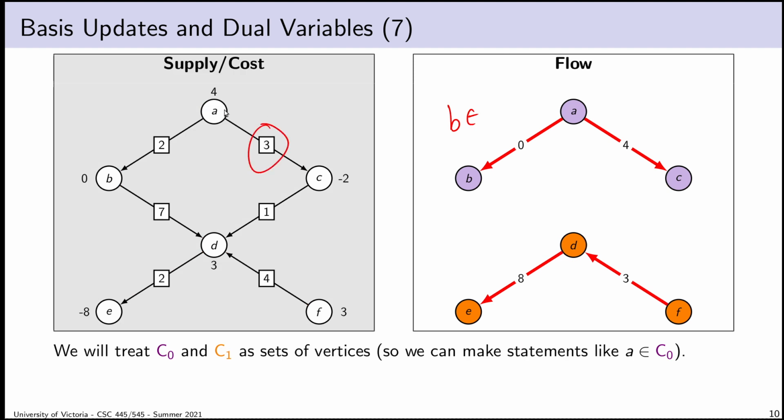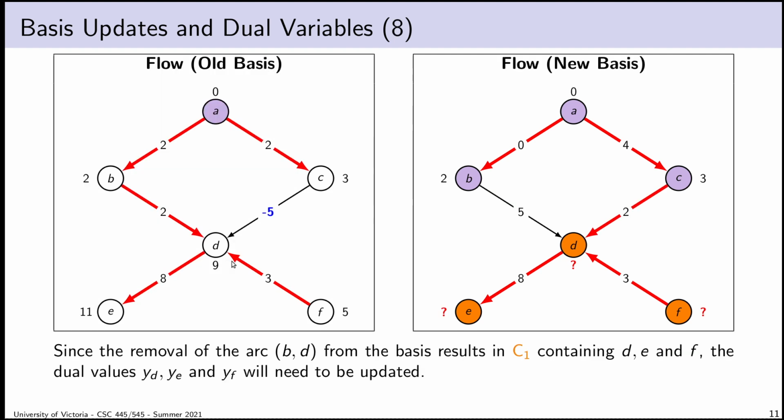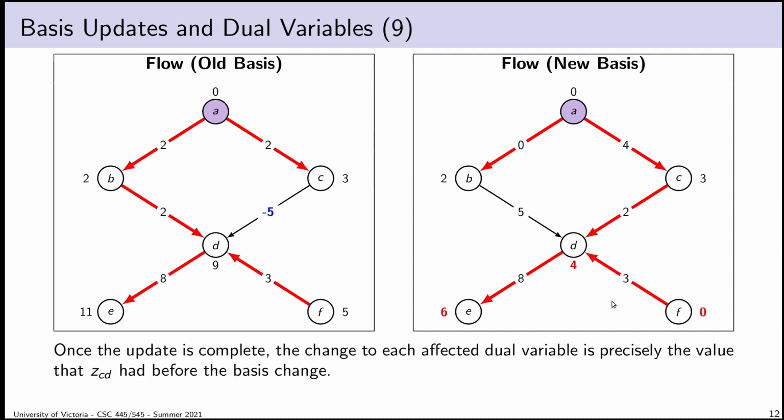So if I take the arc AC, that's 3. If I take the arc CD, that's 1. So I should expect, for example, that this is going to have a total cost of 4. I could go through and do that update for every vertex, and I end up with this.